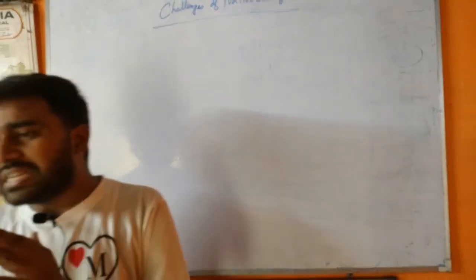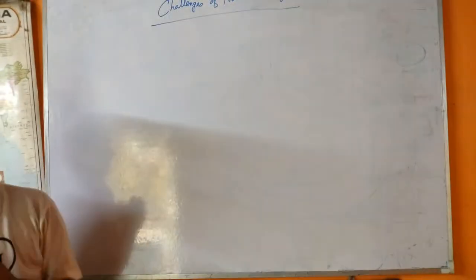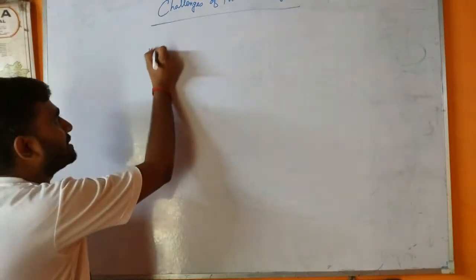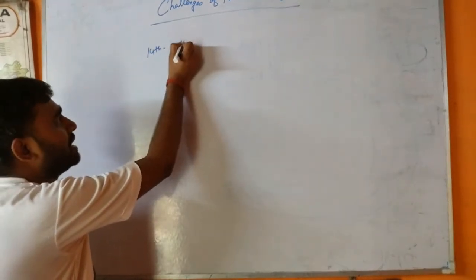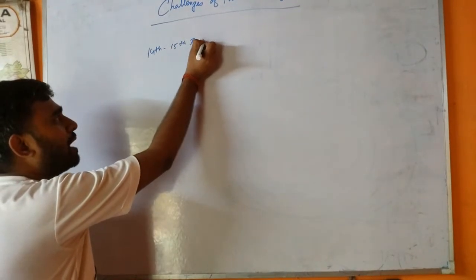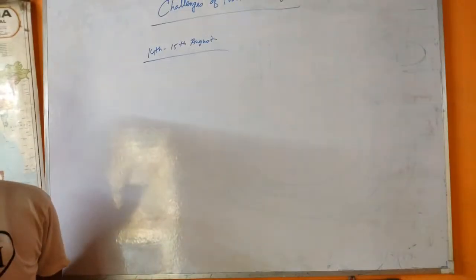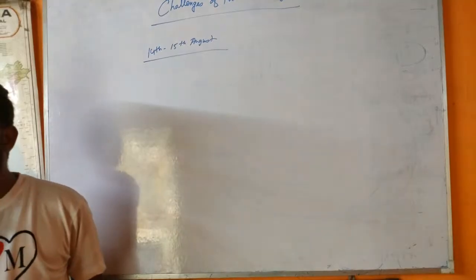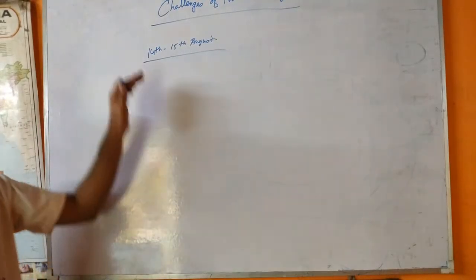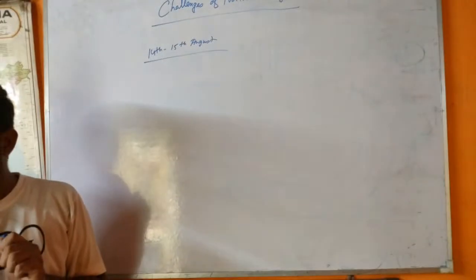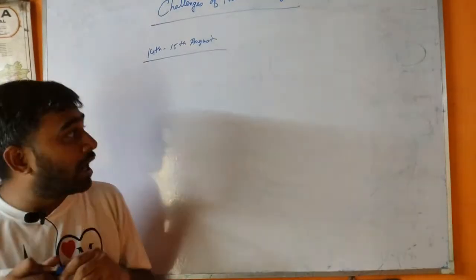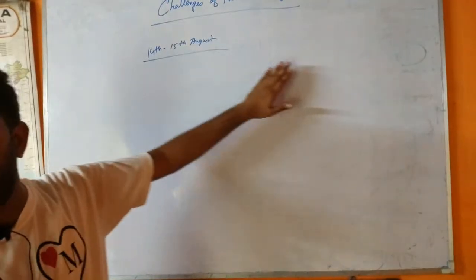First of all, as you know, at the midnight of 14th and 15th August 1947, this day you may mark, 14th and 15th August, India attained independence. Why am I saying 14th and 15th August? Even you all know that on 15th August India got independence.